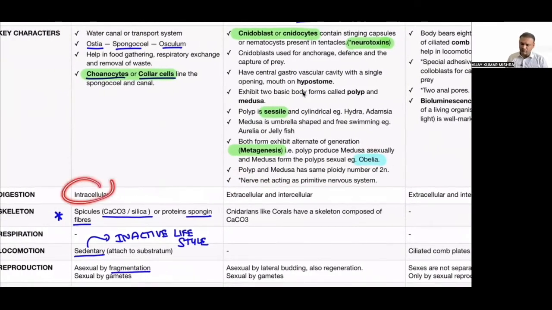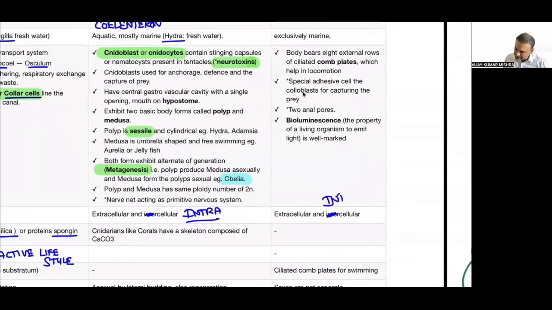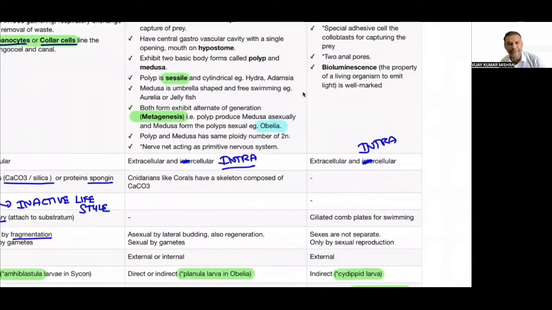Digestion here was only within the cell, but here it is outside the cell also and within the cell as well. So it is extracellular as well as intracellular. That point has to be done. Yes, sir. So this is not intercellular. This has to be written as intracellular, and this point is also not inter. It is intracellular. It's a typing error, and my staff will make sure they do not do it next time.